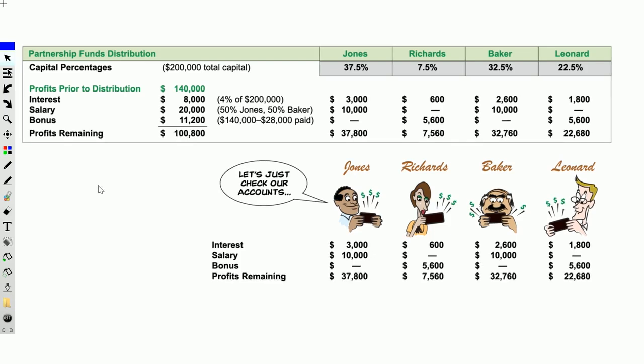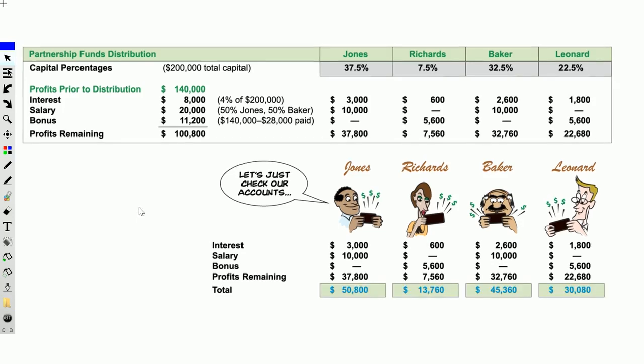Now, whatever's left over, let's move up. The remaining profit is $100,800. And how do we divide that? 37.5% goes to Jones, which is 37,800. Then 7.5% is going to go to Richards. That's 7,560. Then 32.5% of the 108 is going to go to Baker. That's 32,760. And finally, 22.5% is going to go to Leonard, and that's $22,680.